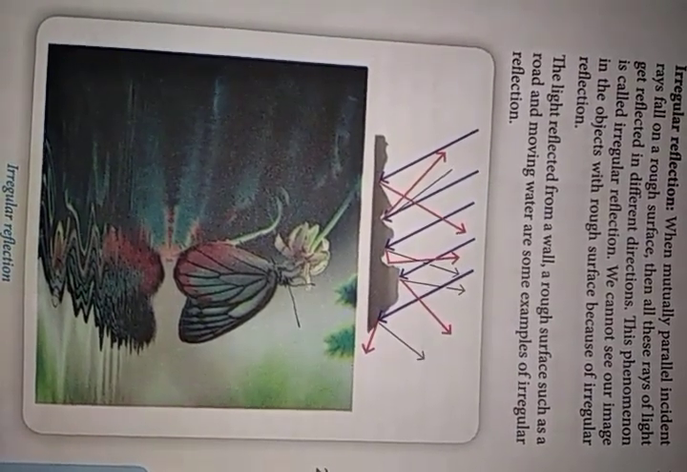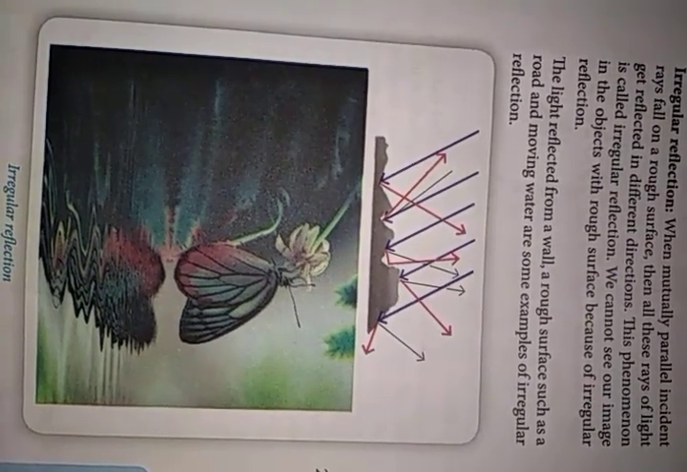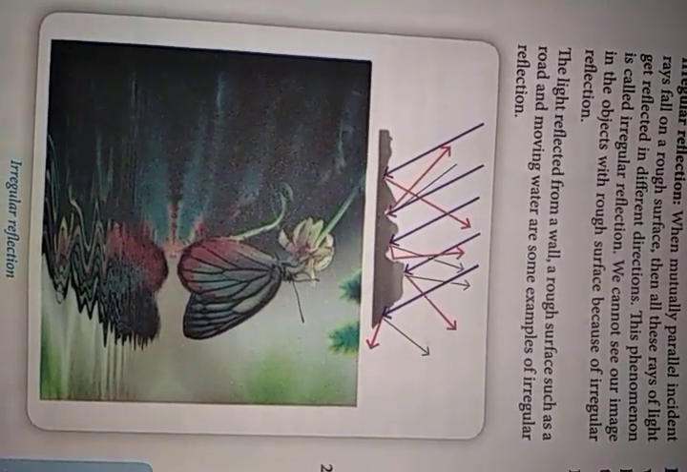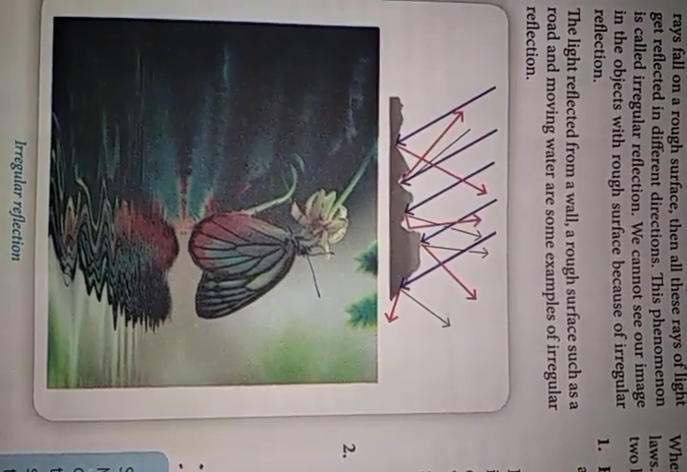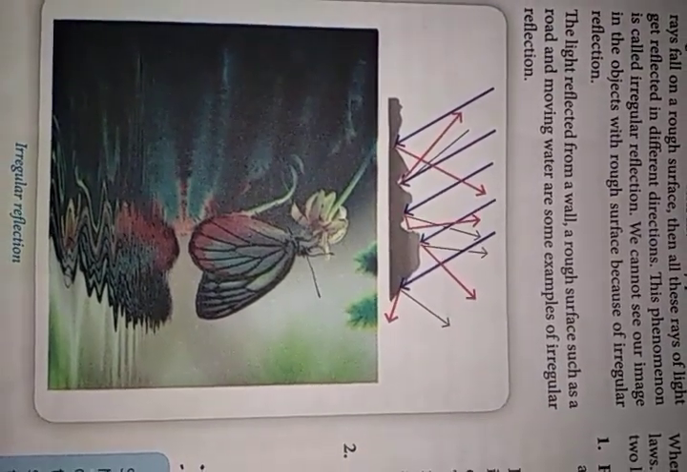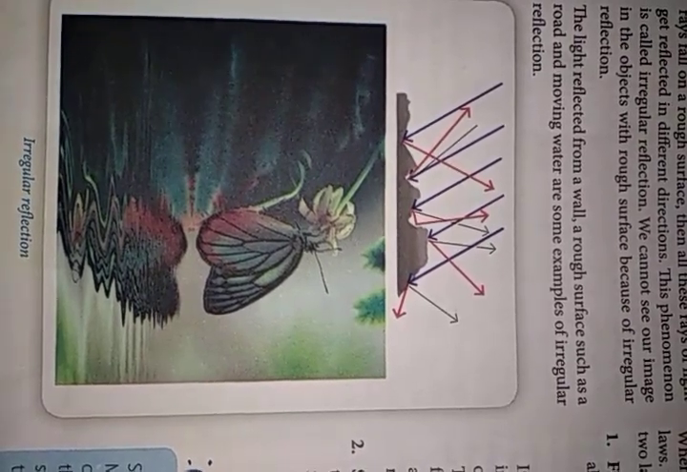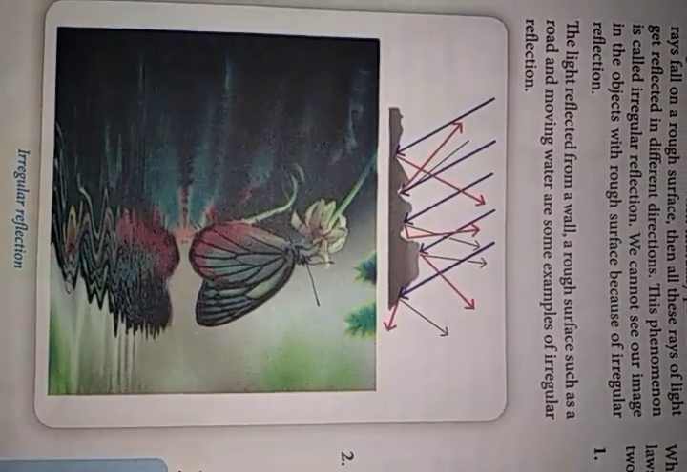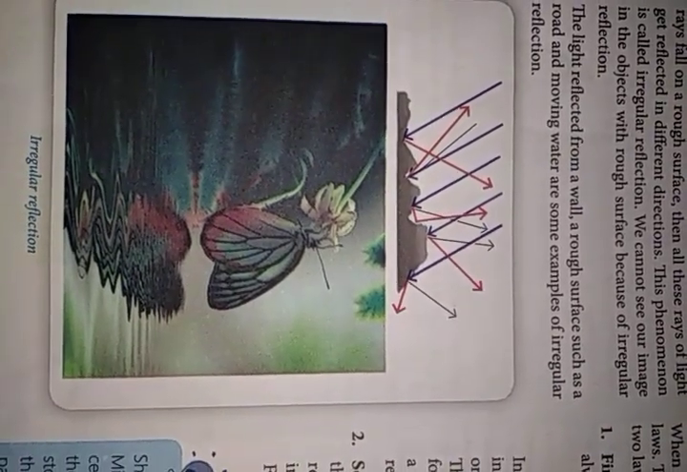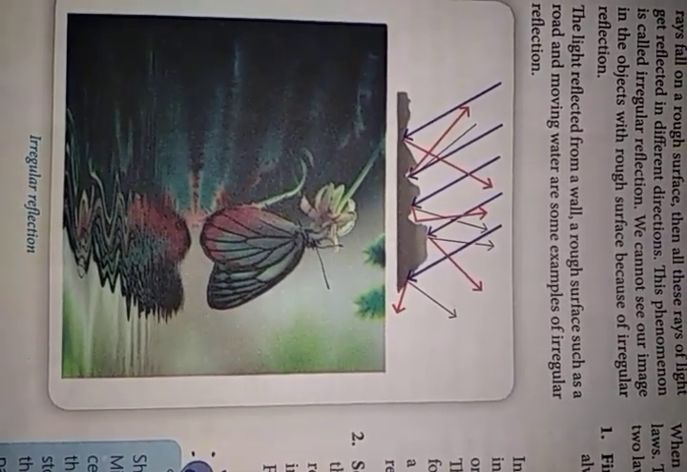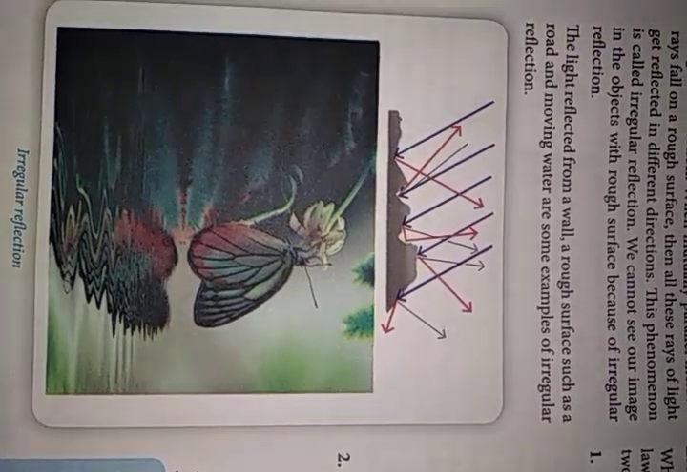We cannot see our image in an object with a rough surface because of irregular reflection. Irregular reflection does not give rise to image formation, whereas regular reflection helps in image formation. The light reflected from a wall, a rough surface such as a road, and moving water are some examples of irregular reflection.